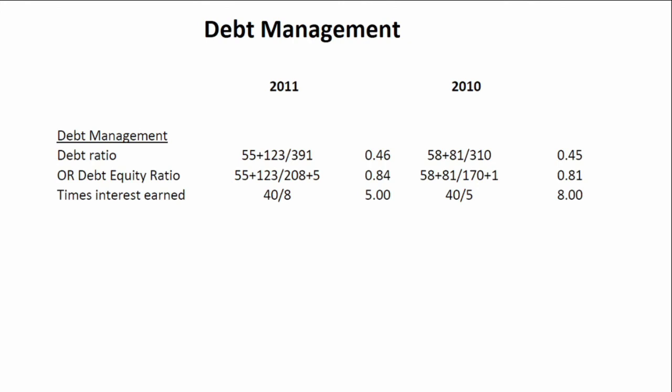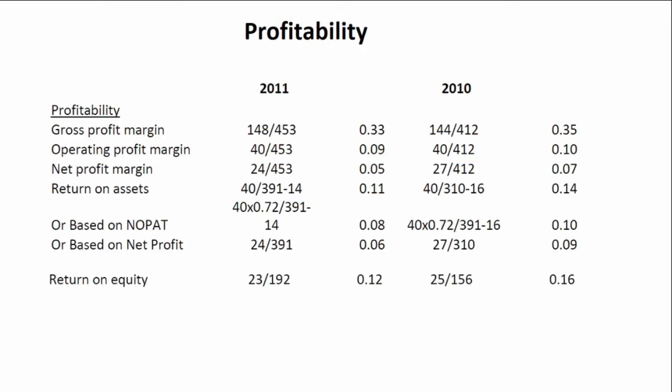So there could be a possibility of the company raising more long-term debt in the future, but because the times interest earned ratio has deteriorated, it could be concerning to a potential lender. A bank will obviously do its own analysis on the company's financial statements, and it could see that the times interest earned ratio and the other debt ratios have deteriorated. Therefore, they may not be willing to lend to this company, or they would be willing to lend at a higher interest rate.